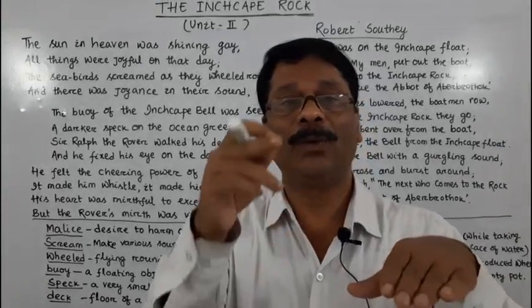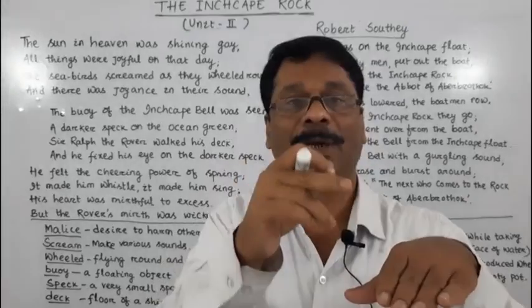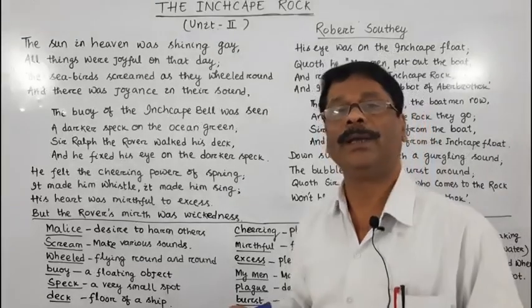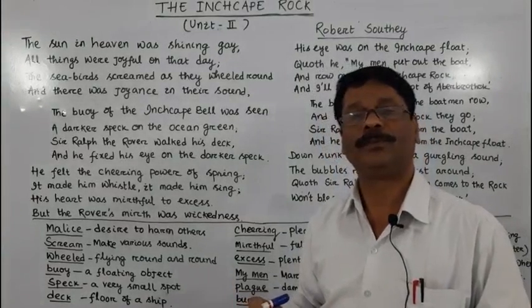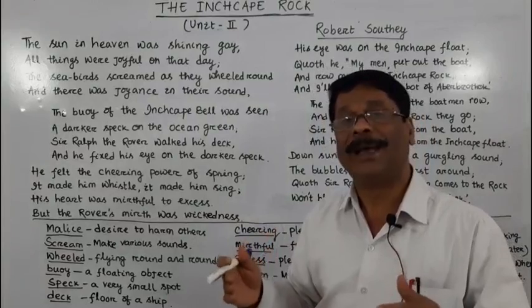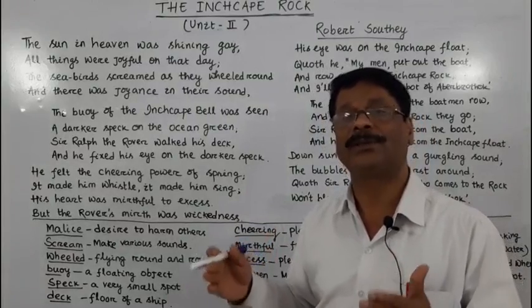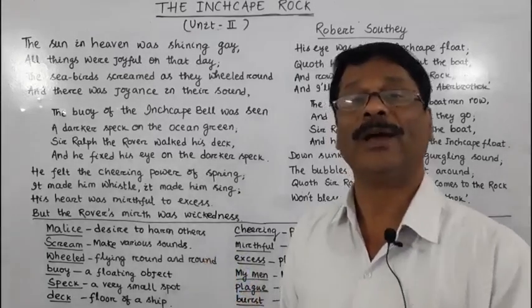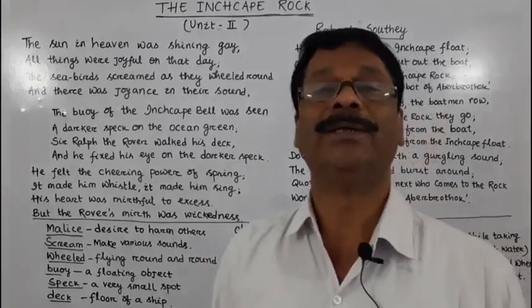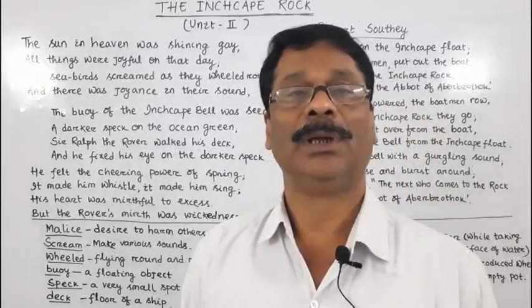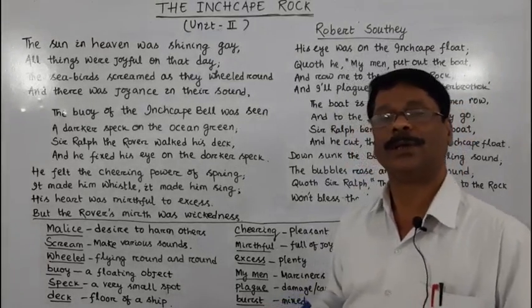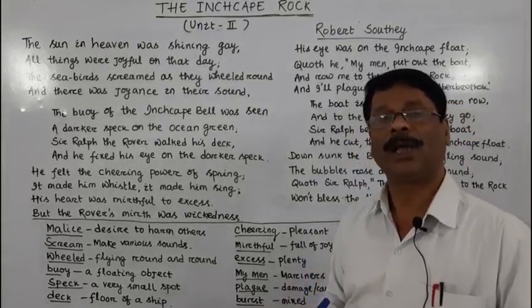And the bell that was placed on the buoy produced a warning sound. And it made the mariners not sail their ships through that route in order to avoid the collision. This was what we discussed in our previous class.